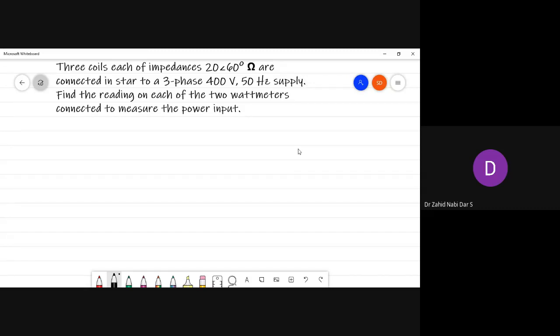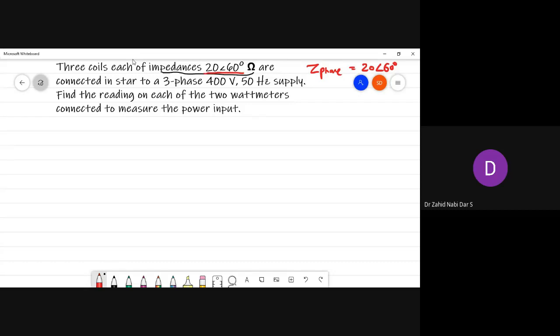So what was there in this question? I did not get why you people are not able to do such easy questions, such repetitive questions. See, I already told you. Most of you are not able to do it. I am not understanding. And see here, already he has mentioned impedance here. So this means the Z phase is given already. Z phase is equal to 20 at an angle of 60 degrees.